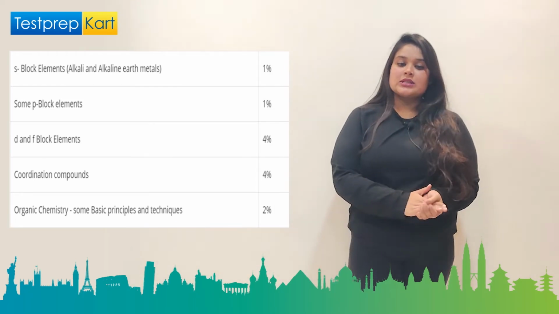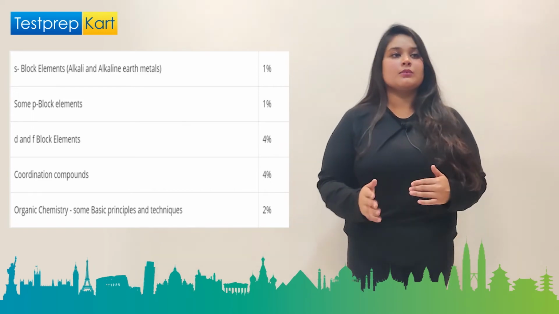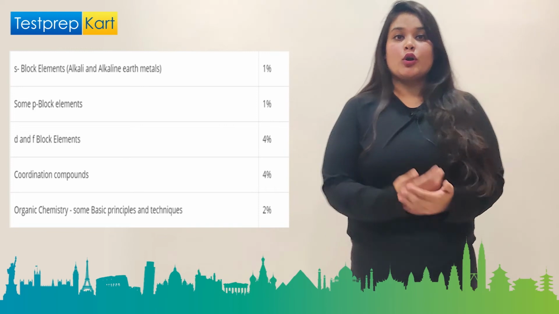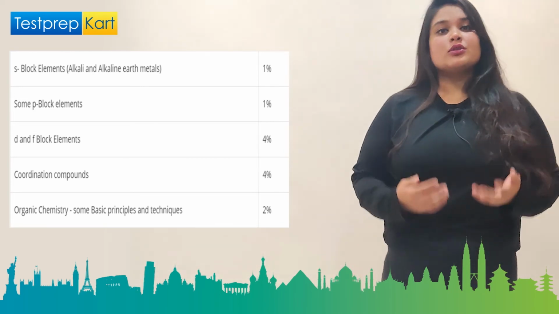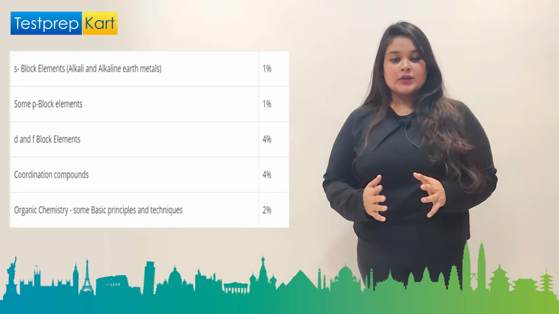Some P block elements hold a percentage of 1. All the P block comes under this, for example, boron family, carbon family, nitrogen family, everything which comes in P block comes under this portion.